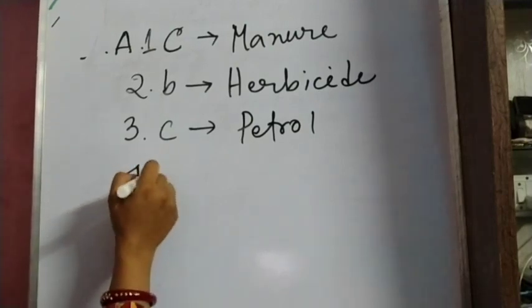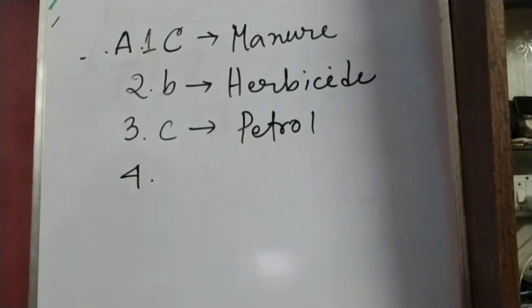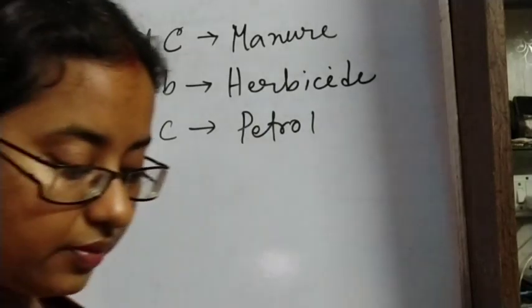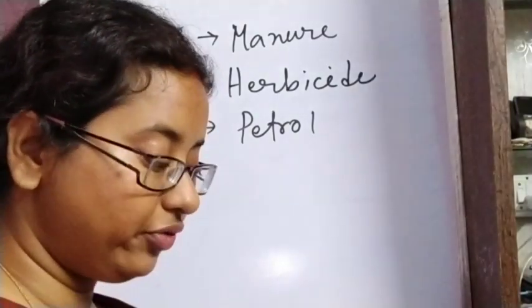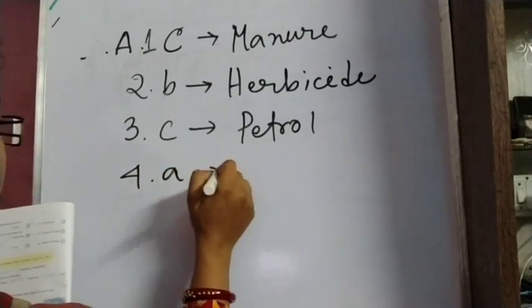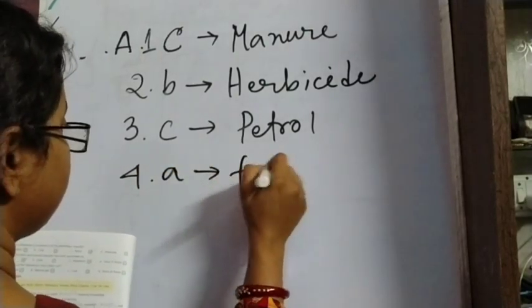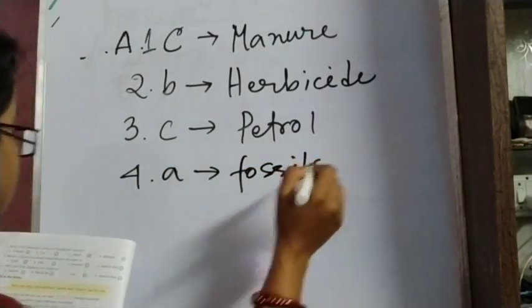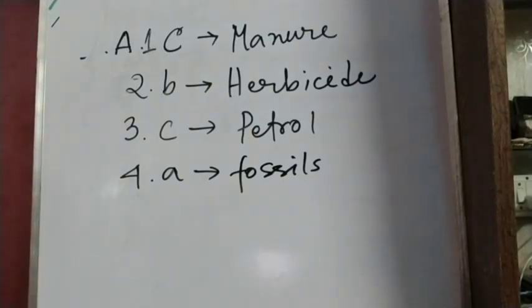Next, question number 4. Remains of plants and animals beneath the earth are known as fossils, shale, limestone, none of these. So we know this will be fossil. So option A is the correct option, fossils. Okay, number 5.